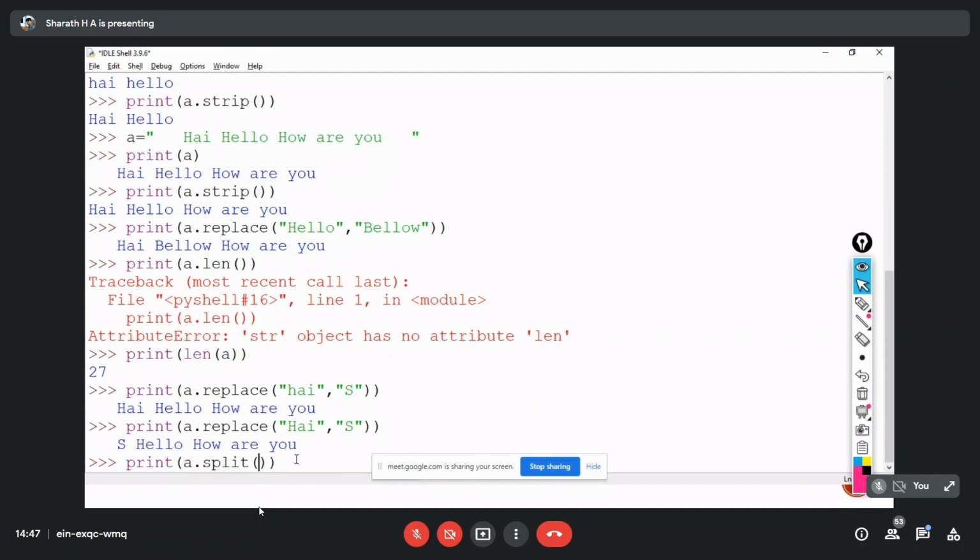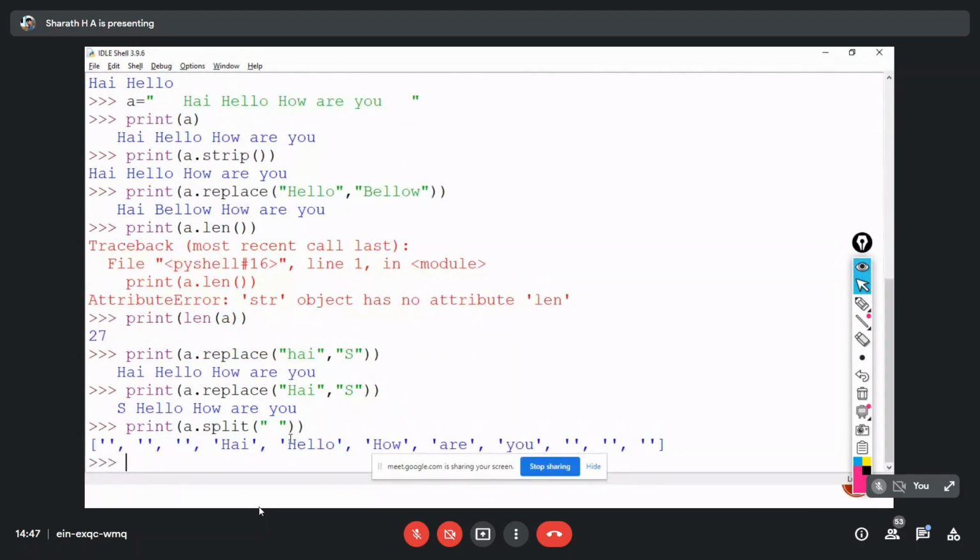If I split based on space, you can see that first we have a space, that's why here also you can see a space. After that, again here I have 3 spaces. Before this space, I have the letter I, the word. So you can see that it has split that